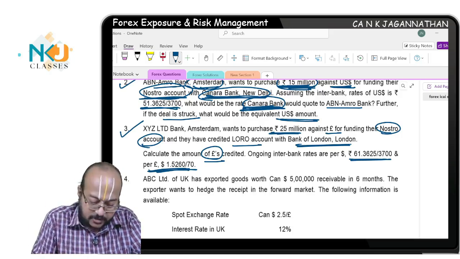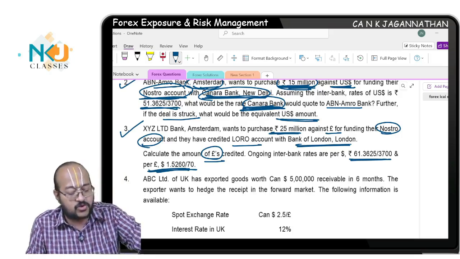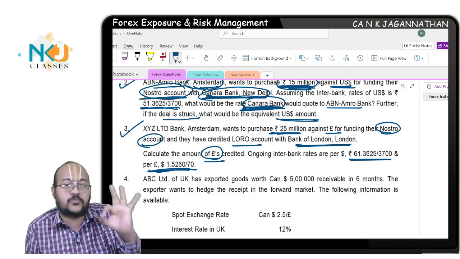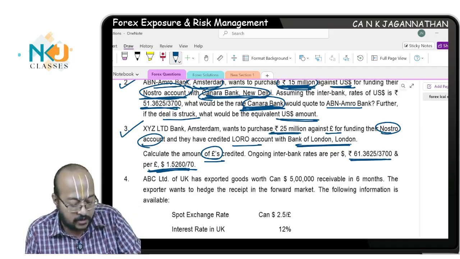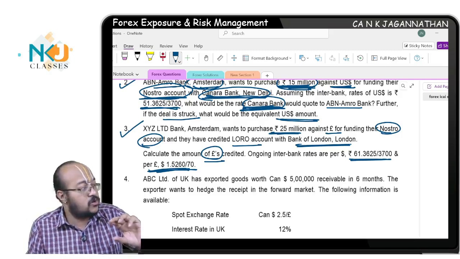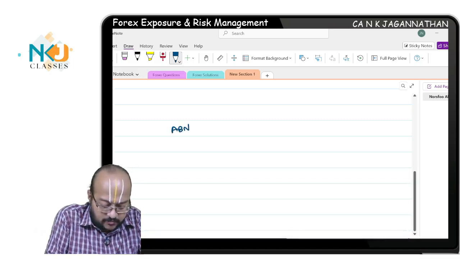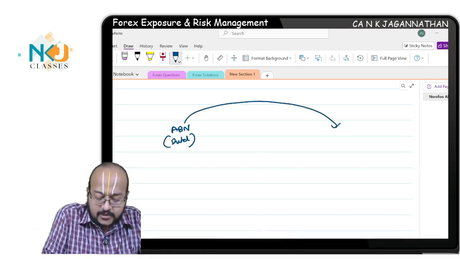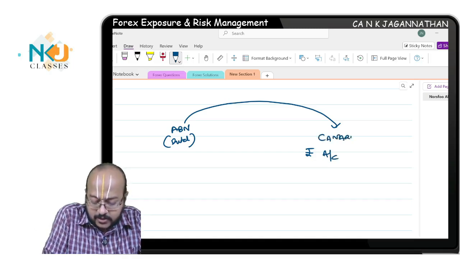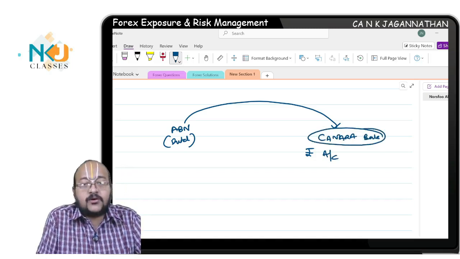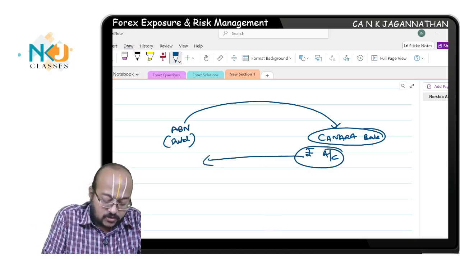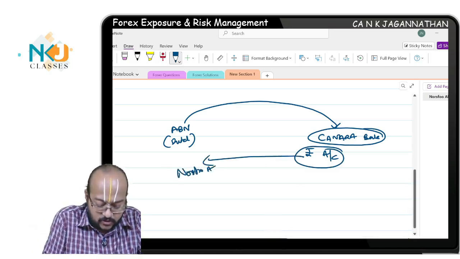Now see what is happening in this question. This is the same Nostro account; they want to purchase 25 million instead of 15 million, that is correct, but they want to purchase it against pound. See what happens in this case. ABN Bank is a Dutch based bank, and it has a rupee account. Assume Canara Bank is there, and ABN has a rupee account in this bank. This is called a Nostro account.